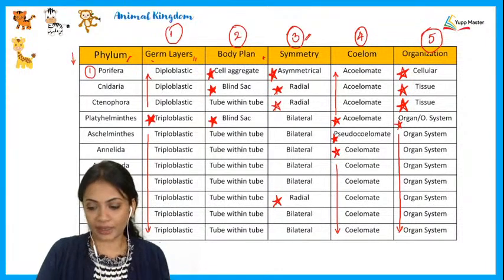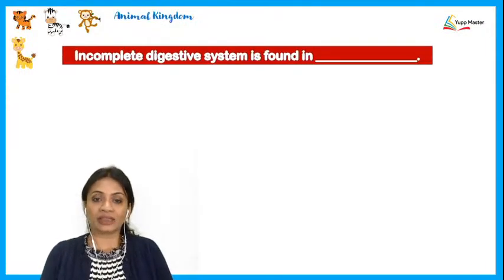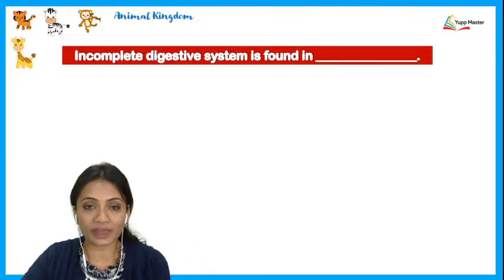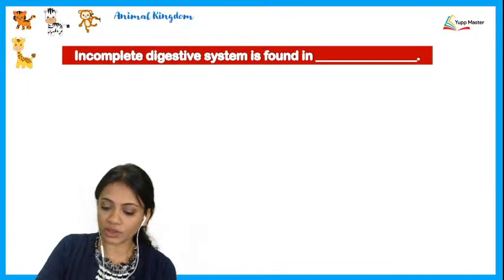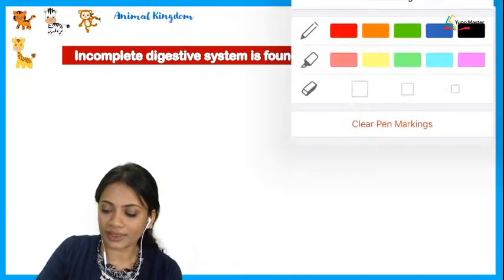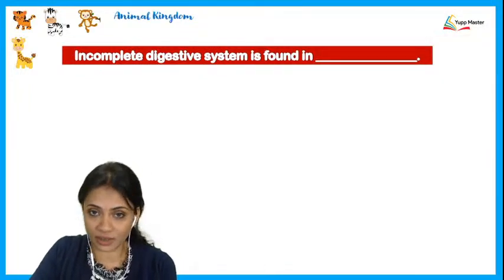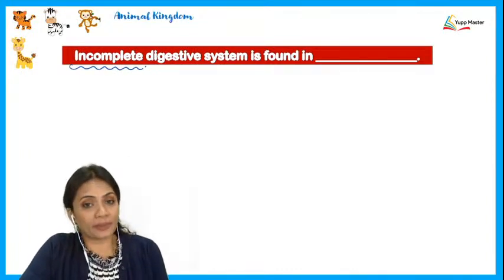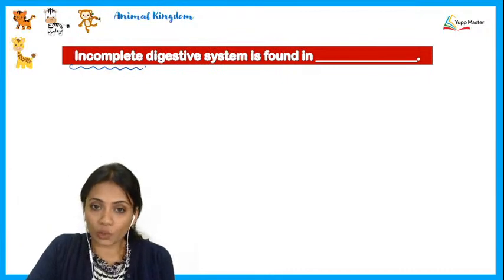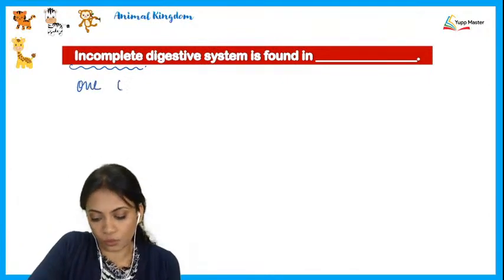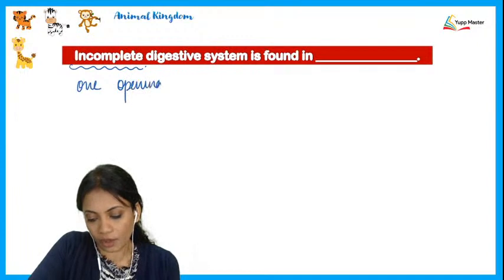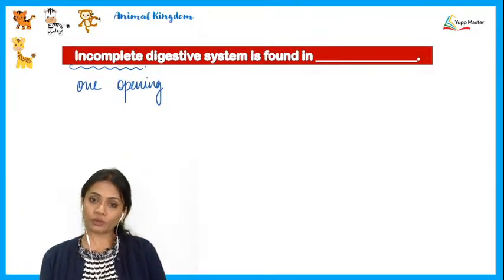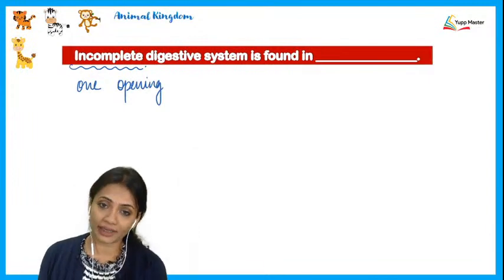Alright, so let's begin with our first MCQ. The incomplete digestive system is found in. Now before we start with any of the options, first let's discuss what exactly the incomplete digestive system is. When we say that the digestive system is incomplete, this basically means that there is only one opening for the digestive system. So there is only one opening which serves both as the mouth and as the anus.